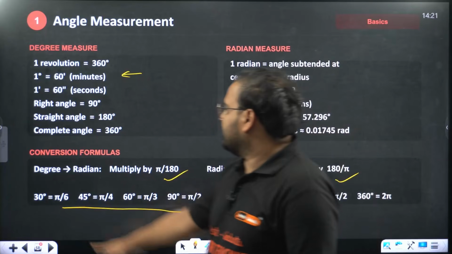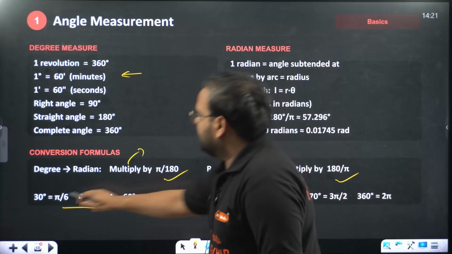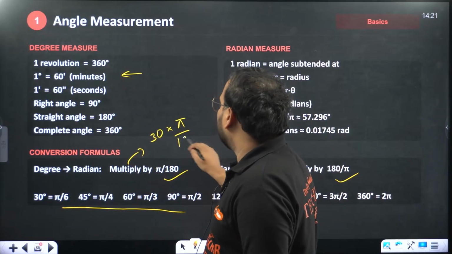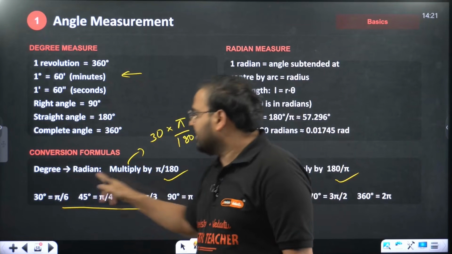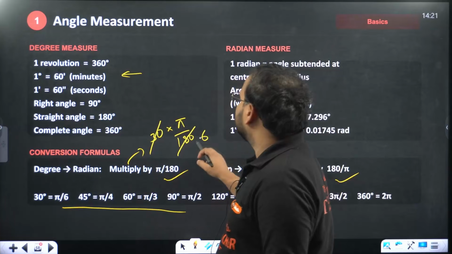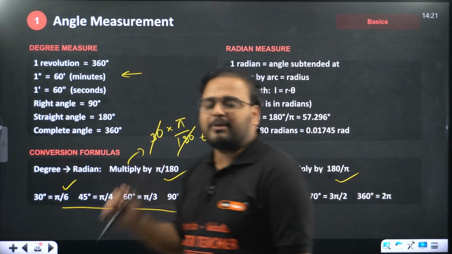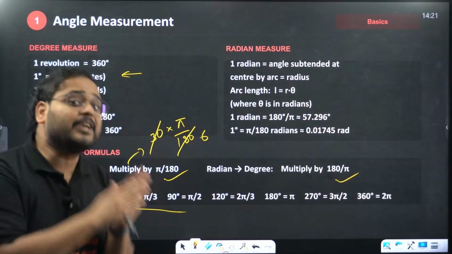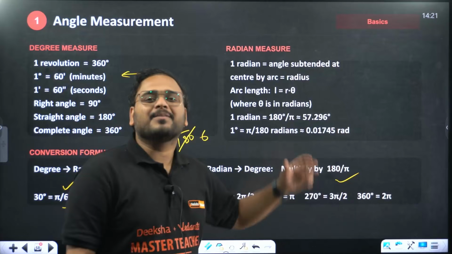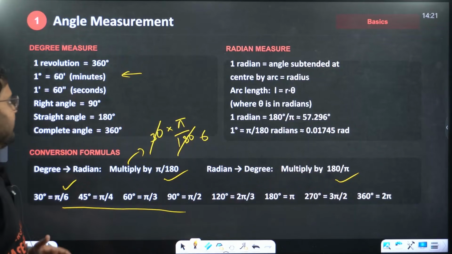So 30 degree will become what? Let's try to find this using this result. If I have 30 degree, what's the result saying? If you want to convert from degree to radian, multiply by pi by 180. 30 times 6 is 180, so pi by 6. Am I getting that? Yes. So this is the formula, pi by 180, if you have to convert from degree to radian, whereas from radian to degree, just the opposite, meaning the reciprocal, 180 by pi. Clear? The same results are displayed over here as well.